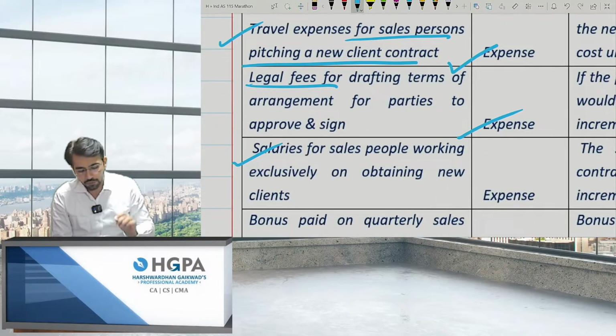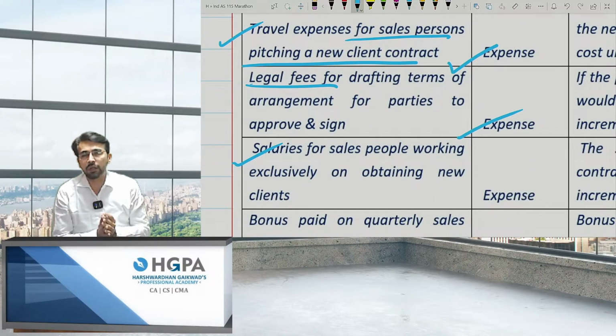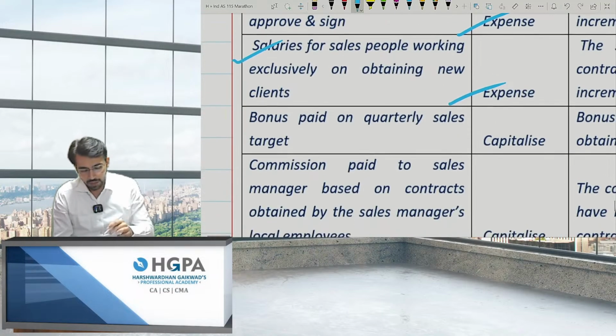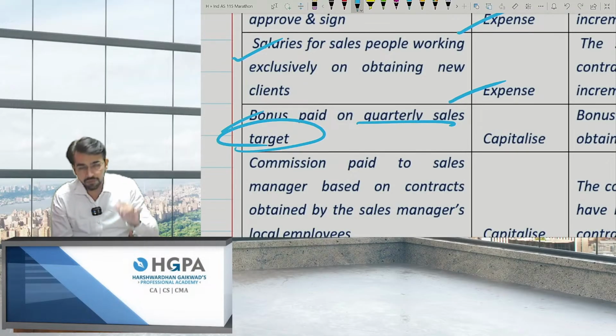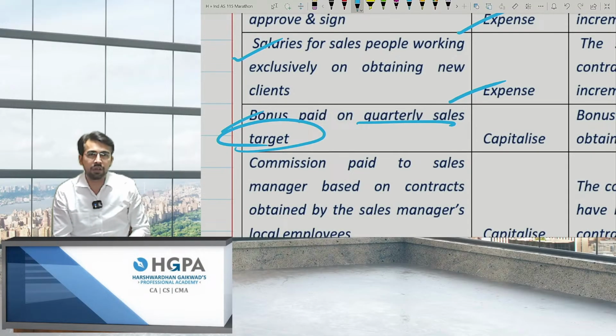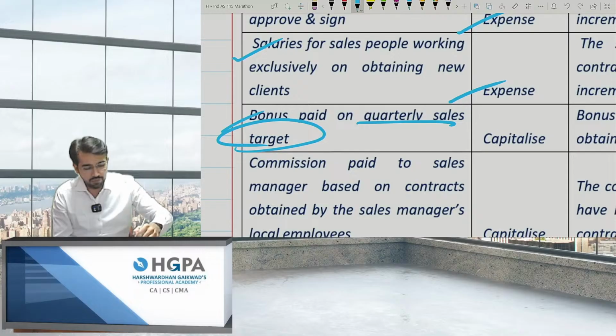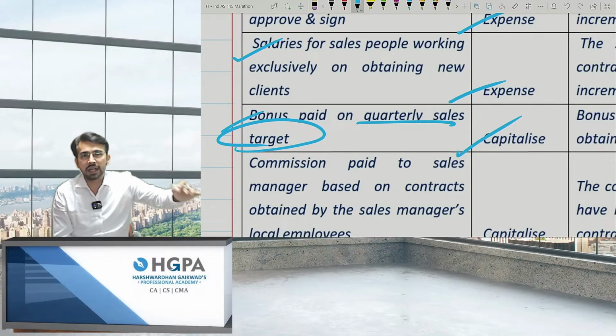Next, salaries for salespeople working exclusively on obtaining new clients. I will get new clients or not, it is not very sure, but I have to pay them salaries. So again, expense, whether or not, right? Bonus paid on quarterly sales target. If the target is achieved, only then I'll give you the bonus, right? So if it is because of the contract, I'll capitalize.